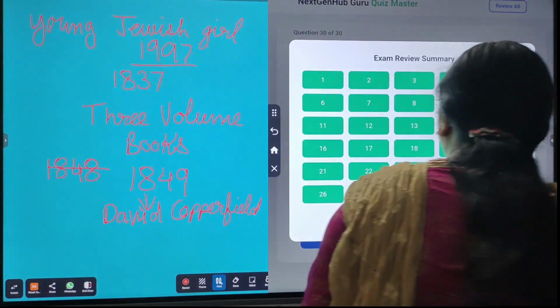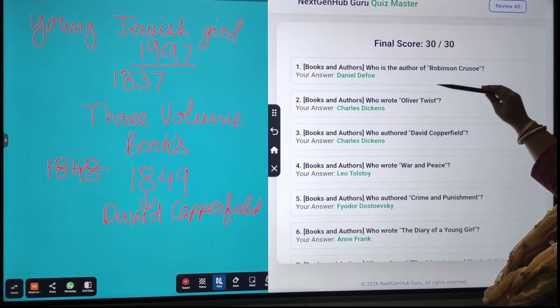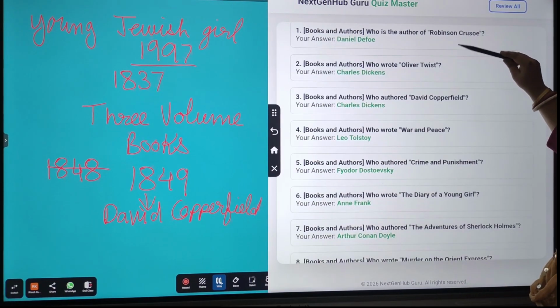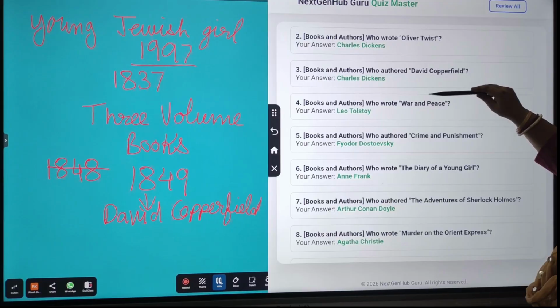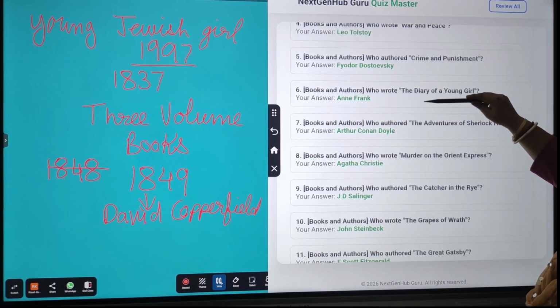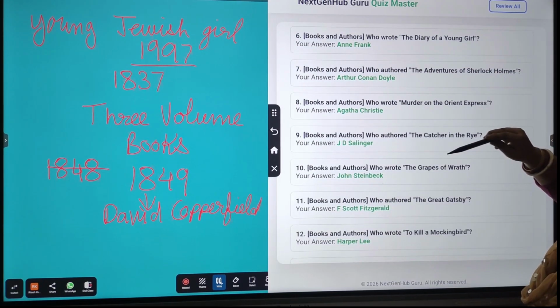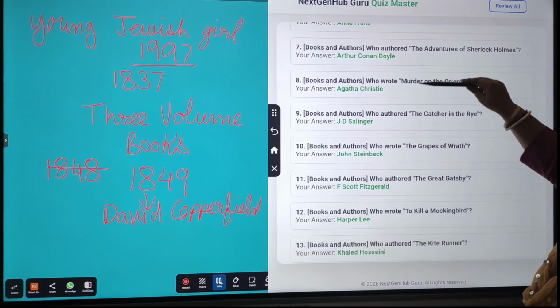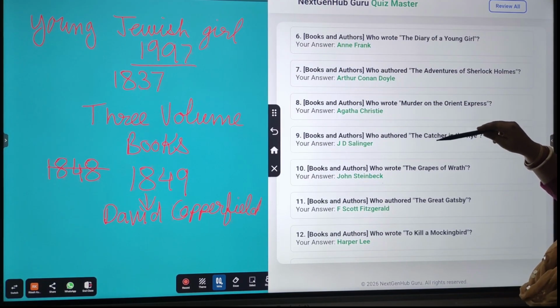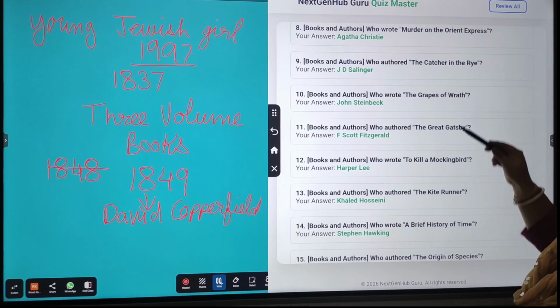So let's review all the answers. So who is the author of Robinson Crusoe? Daniel Defoe. Oliver Twist, Charles Dickens. David Copperfield, Charles Dickens. War and Peace, Leo Tolstoy. Crime and Punishment, Fyodor Dostoevsky. The Diary of a Young Girl, Anne Frank. The Adventures of Sherlock Holmes, Arthur Conan Doyle. Murder on the Orient Express, Agatha Christie.